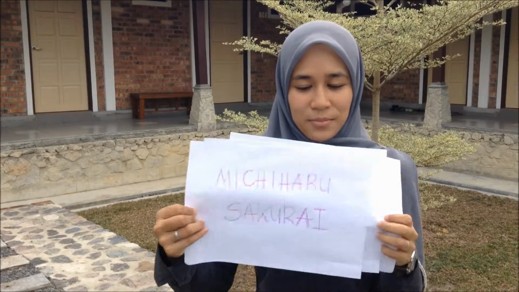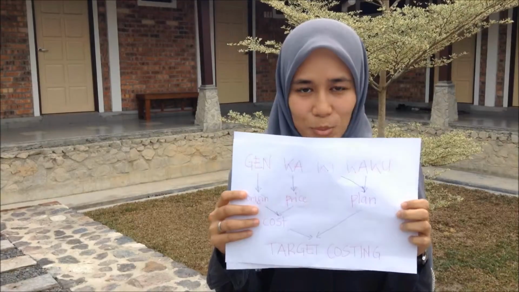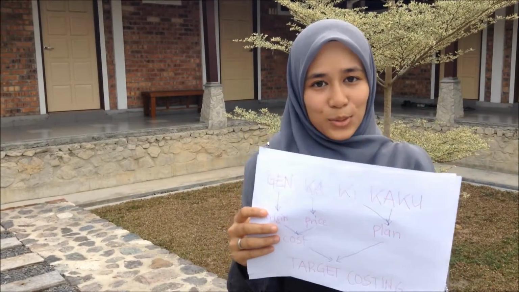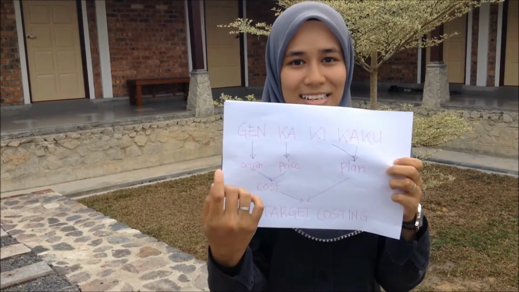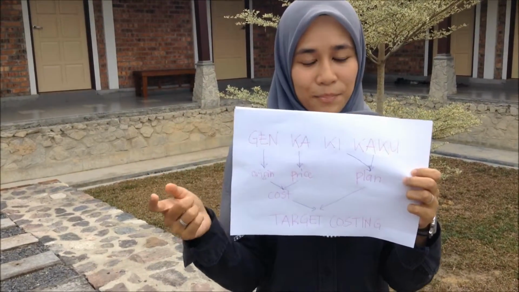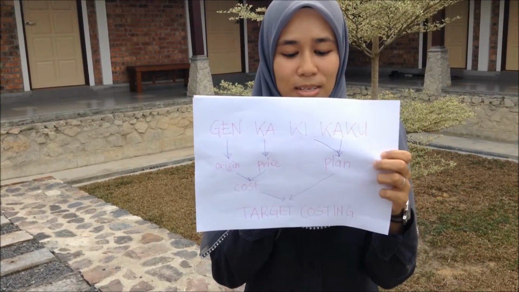The founder of target costing is Michiharu Sakurai. This is where the word target costing comes from, Gen Ka Ki Kaku. Gen is for origin, Ka is for price, Ki and Kaku is plan. It comes to target costing, where origin and price equal cost.